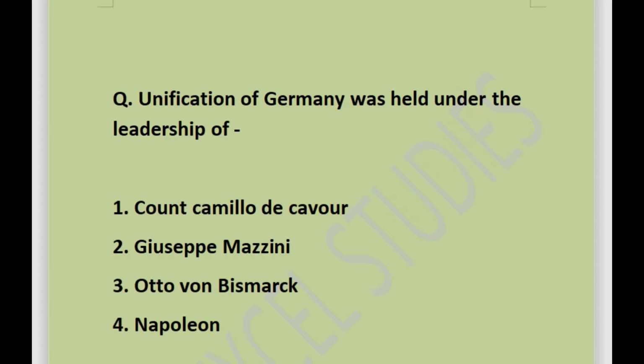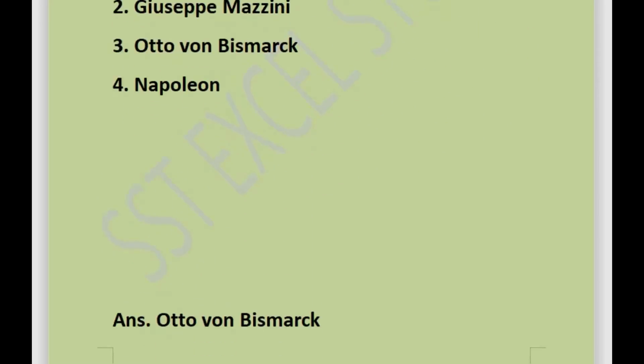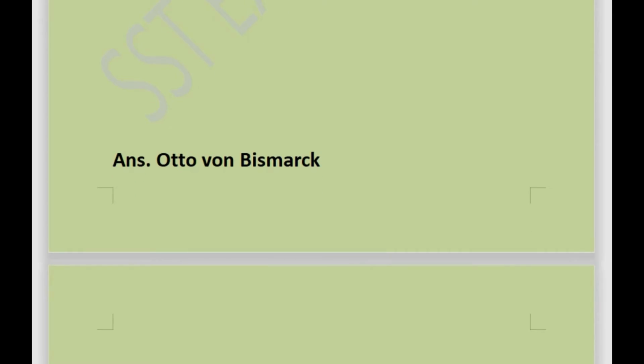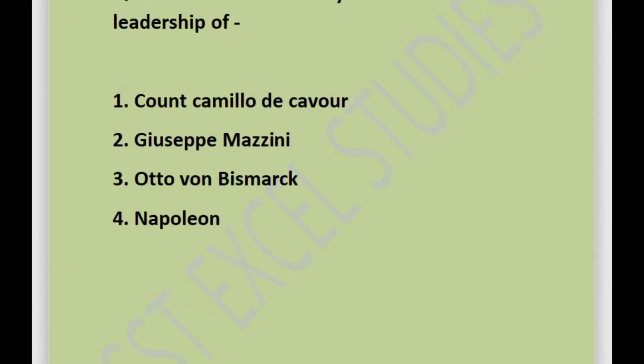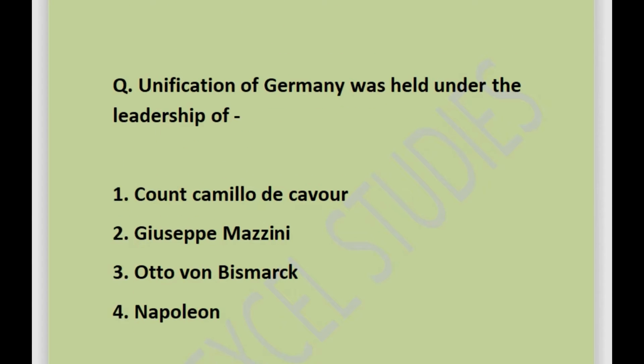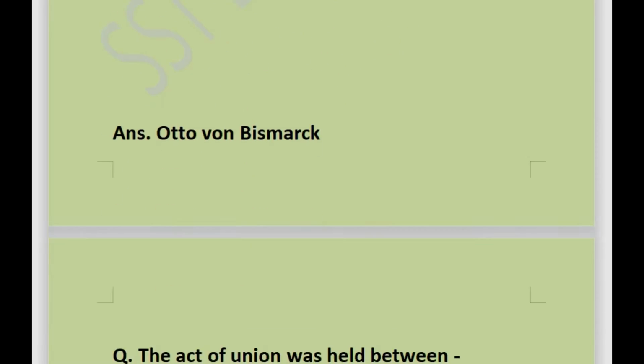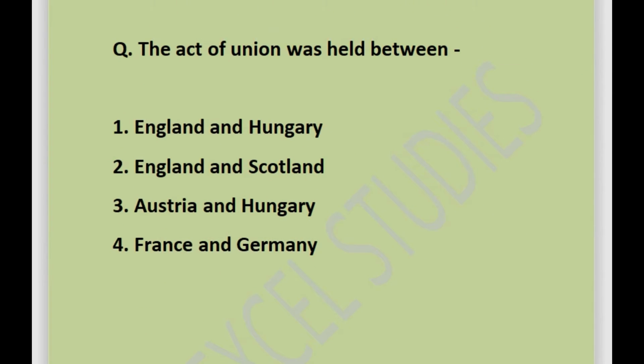Next question is: unification of Germany was held under the leadership of? Options are Count Camillo de Cavour, or Giuseppe Mazzini, or Otto von Bismarck, or Napoleon. Answer is Otto von Bismarck. Unification of Germany was held under the leadership of Otto von Bismarck.